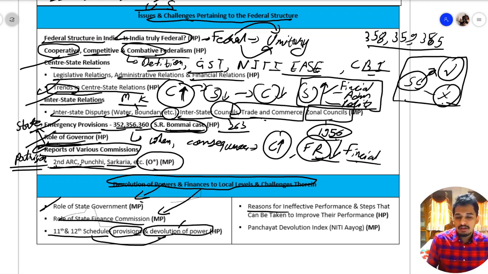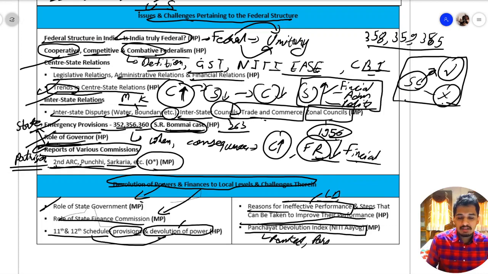Then we have reasons for ineffective performance of local bodies and the steps that can be taken to improve their performance. And at last, we have the Panchayat Devolution Index by Niti Aayog, how it has ranked various states, and what parameters it has used.